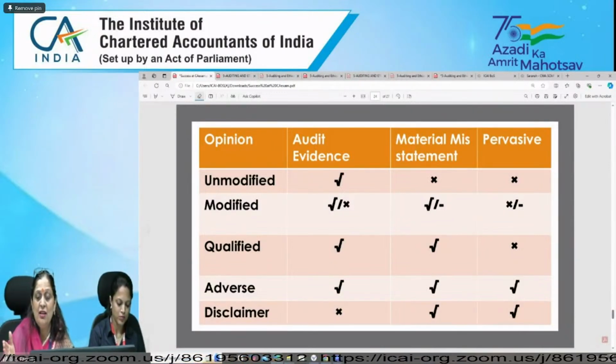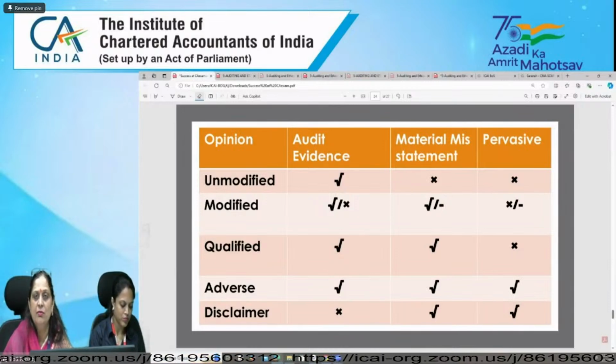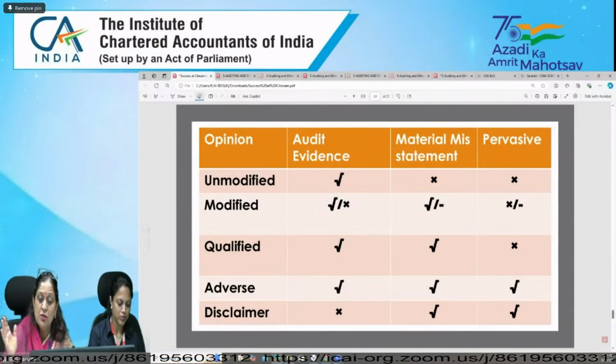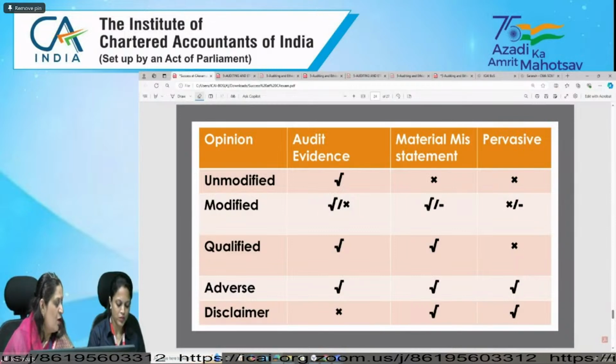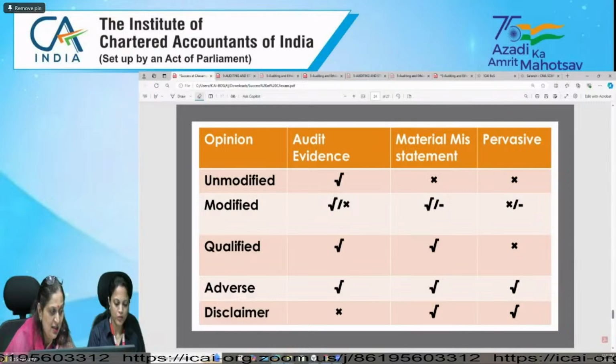So after issuance of audit report, there is no relevance of management representation. So date of management representation should always be before the audit report date, right? Before audit report. So all are aware. Yeah.